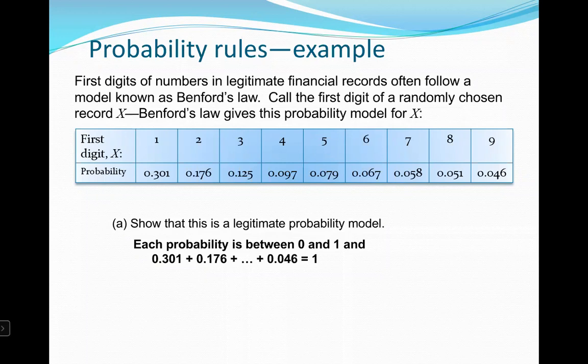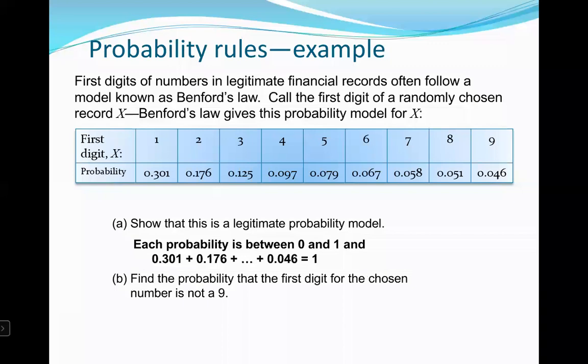And if we sum up each of the probabilities, 0.301 plus 0.176 plus 0.125 plus 0.097 plus 0.079 plus 0.067 plus 0.058 plus 0.051 plus 0.046, that all sums to 1.